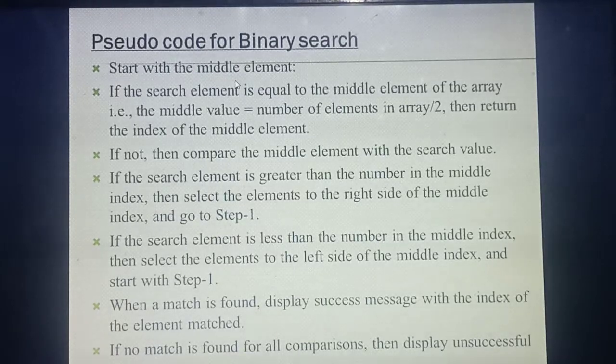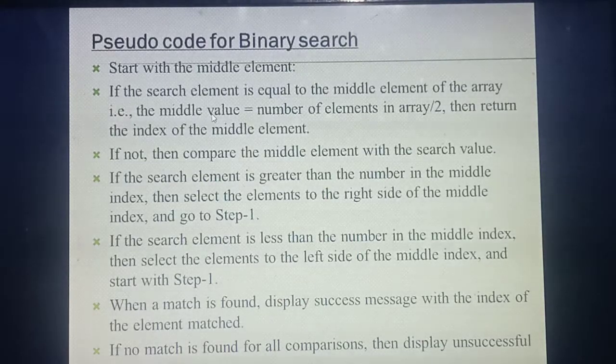So how do you find the middle element or middle value? Listen, what's the formula? Number of elements in an array divided by 2. For example, consider 10 elements are there in an array. So how many elements are there? 10. So the formula is number of elements in an array divided by 2, so 10 divided by 2. What answer will you get? 5. So what's the middle value now? 5. That means whichever element is in the fifth place, that's your middle value.